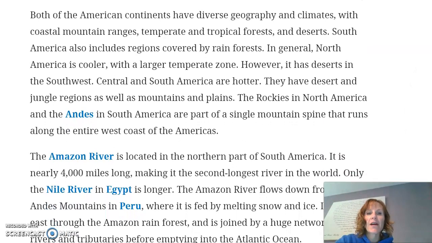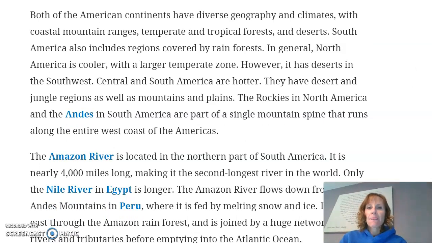All right, second paragraph. Both of the American continents have diverse geography and climates, with coastal mountain ranges, temperate and tropical forests, and deserts. South America also includes regions covered by rainforests. In general, North America is cooler, with a larger temperate zone.